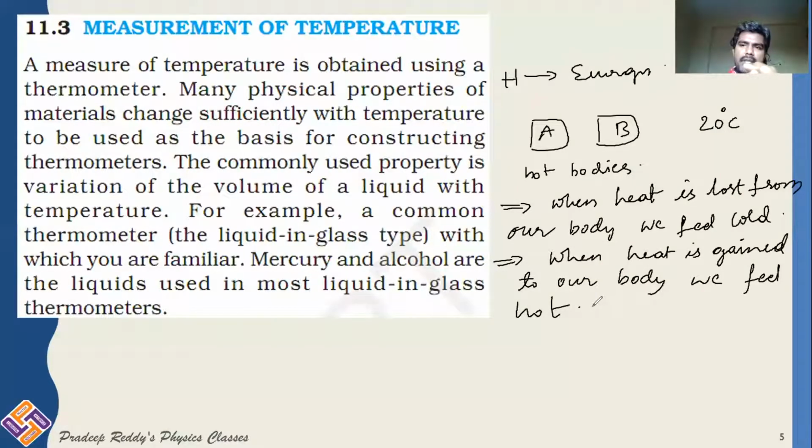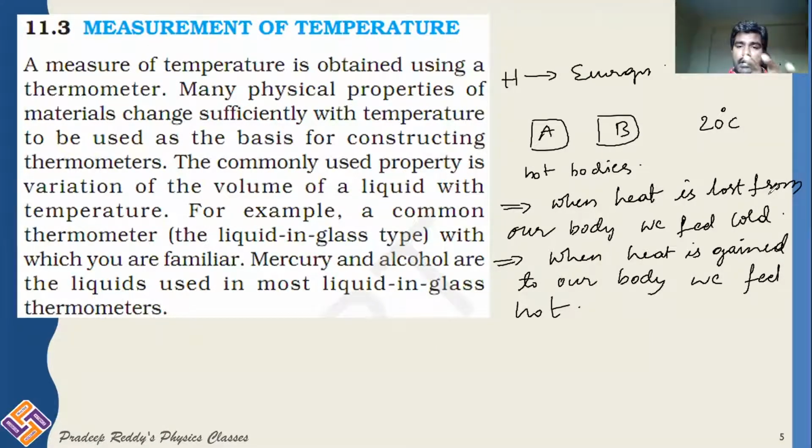If you are touching an ice piece with your hand, heat energy from our body is transferred to ice. That is the reason why you could sense that ice is colder. So as we know, A and B are two different bodies. They are hot bodies. You are able to touch A, you can sense that it is hot. You are able to touch B, you can sense that it is hot. But you need to measure its hotness. So simply telling that A is hot, B is hot is not sufficient. You need to provide some proper data.